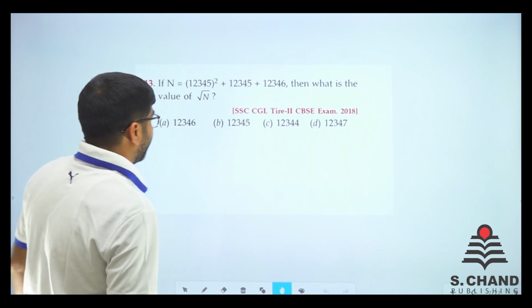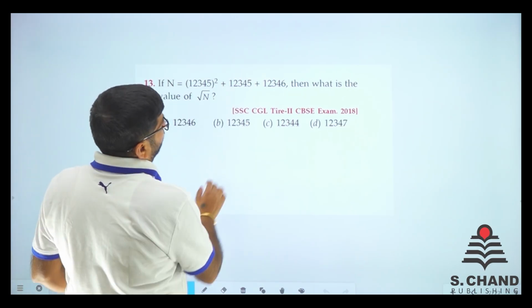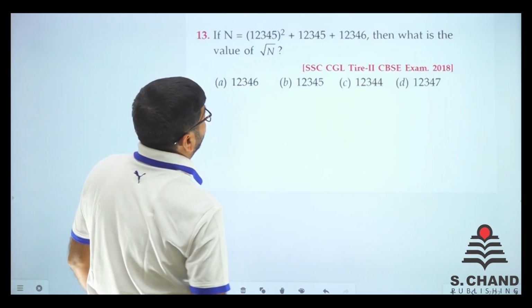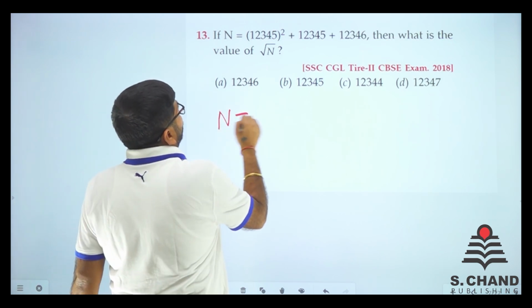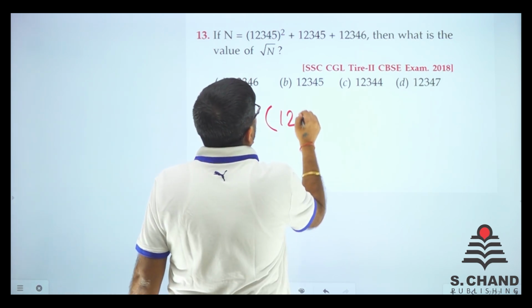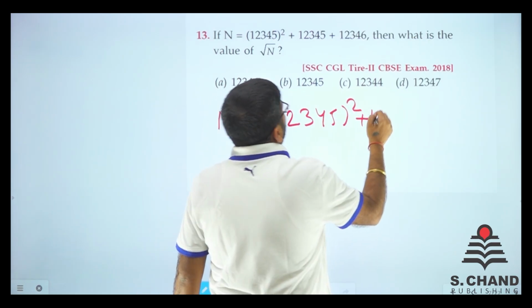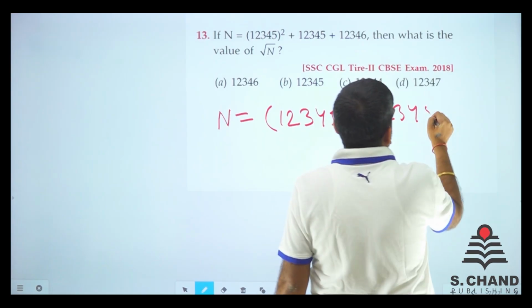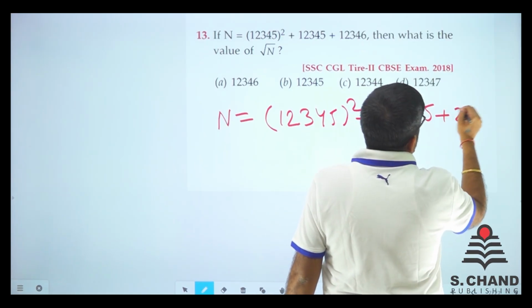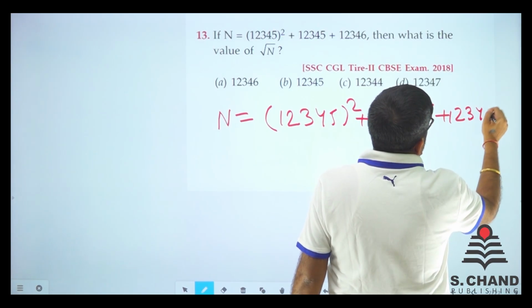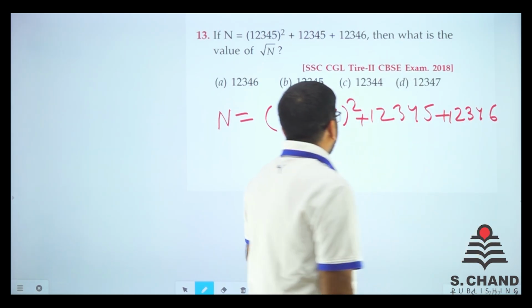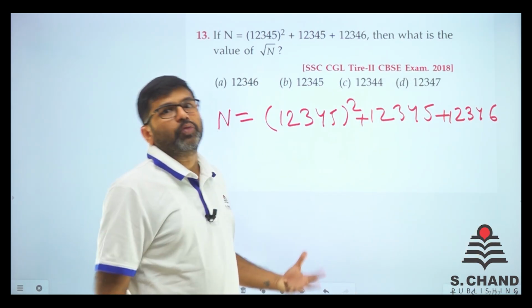Here we go. It is SSC CGL Tier 2 question. We need to find root n, right? So first of all, n is what? N is like 1, 2, 3, 4, 5 ka whole square plus 1, 2, 3, 4, 5 plus 1, 2, 3, 4, 6. So 1, 2, 3, 4, 6. Now what to apply in this part?